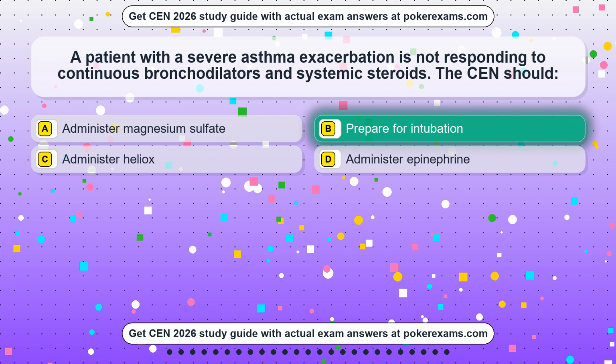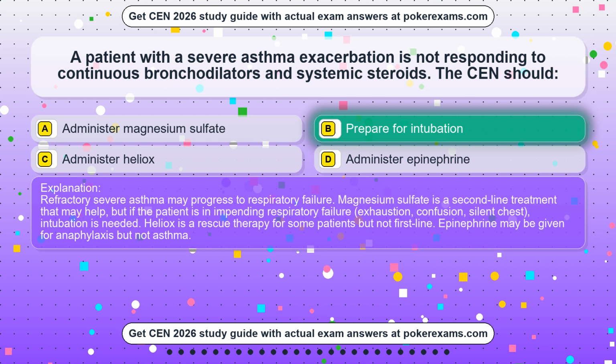Prepare for intubation. Refractory severe asthma may progress to respiratory failure. Magnesium sulfate is a second-line treatment that may help, but if the patient is in impending respiratory failure, exhaustion, confusion, silent chest, intubation is needed. Heliox is a rescue therapy for some patients but not first line. Epinephrine may be given for anaphylaxis but not asthma.